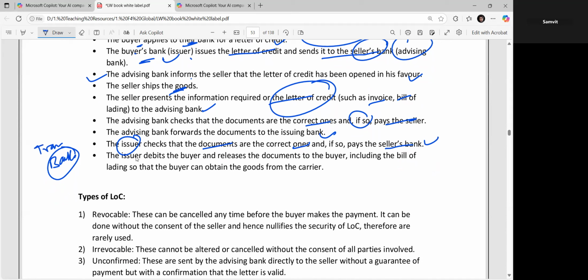Then the issuer debits the buyer and releases the documentation to the buyer, including the bill of lading, so that the buyer can obtain the goods from the carrier, right?